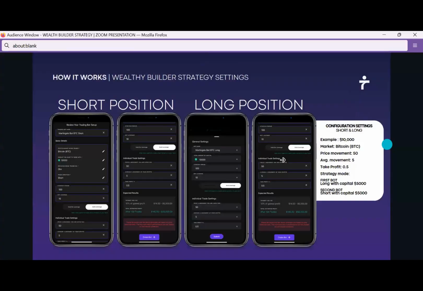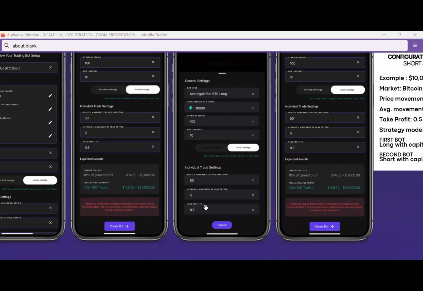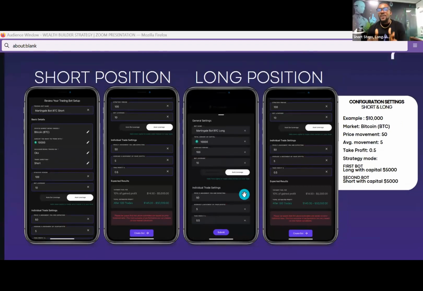Now, to improve how far your bot is tracking for the martingale entries, what we want to suggest is that you use the price movement 50 and average movement 5. So what you want to ensure is that you create the same market, the same bot. One is using a long strategy, the other one is using a short strategy. After this call, in the next 1 hour, what we want to see is that you start posting profits in the Tafabot Telegram group.